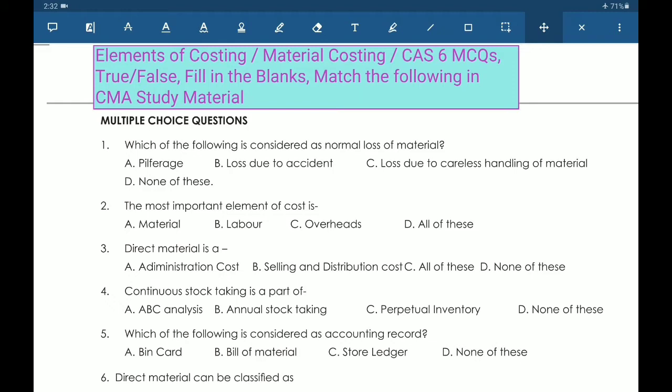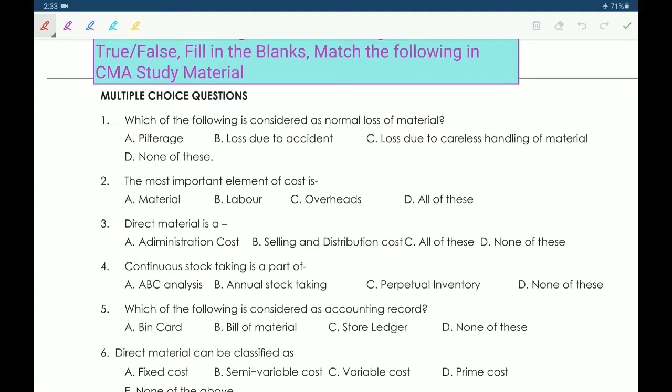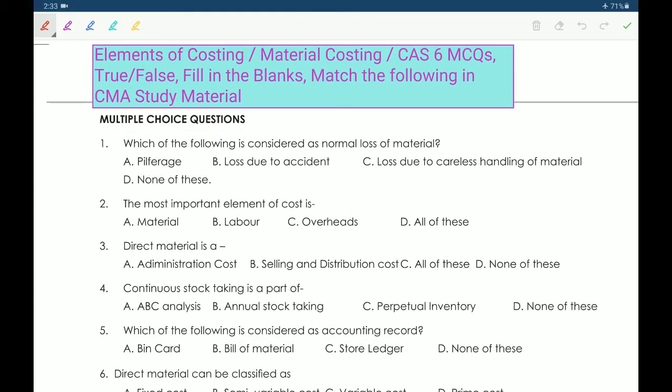Today we discuss elements of costing. In that, material costing, Cost Accounting Standard 6, MCQs, true or false, fill in the blanks, match the following. So this is the CMA study material. First of all, we discuss multiple choice questions.